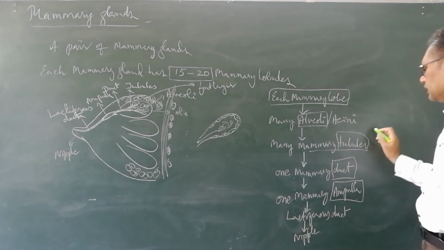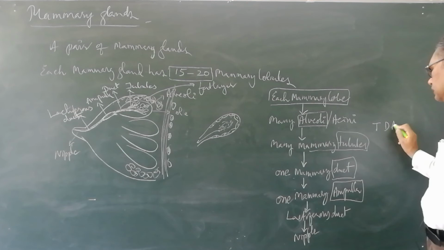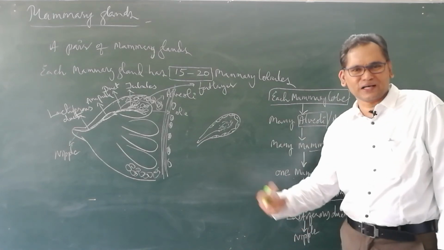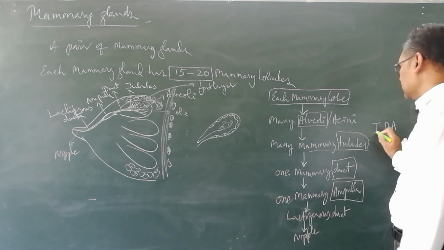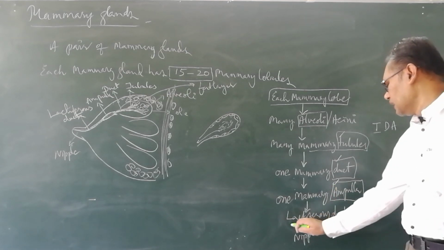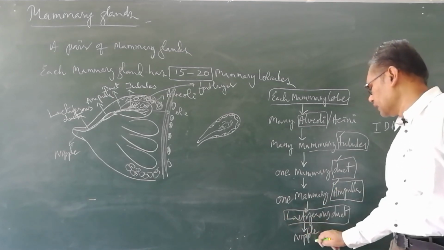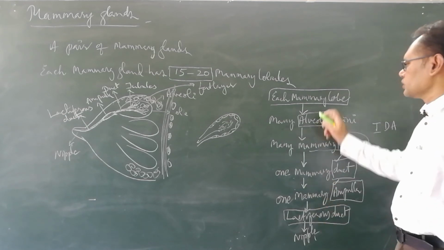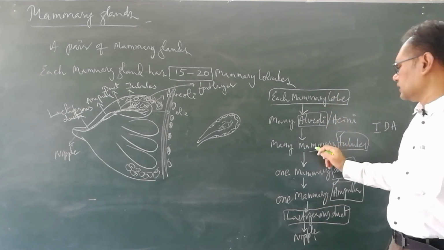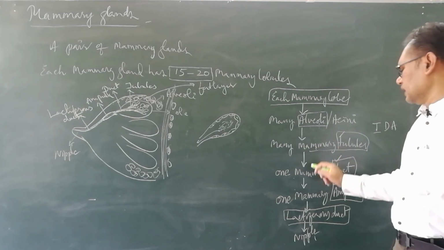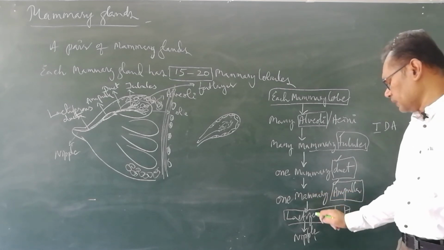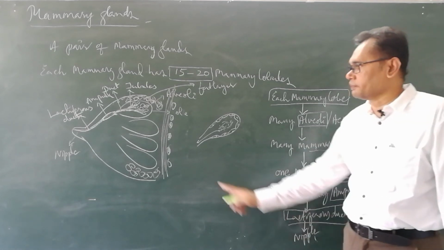Now you remember here TDA. You have studied in your first year TDA, tobacco, drug, alcohol abuse. Now remember this TDA: tubule, duct, ampulla. The ampulla leads into the lactiferous duct, finally into the nipple. Now this is each mammary lobe. There are many alveoli, then many mammary tubules, then one mammary duct. One mammary duct into one mammary ampulla, from ampulla to lactiferous duct into the nipple.